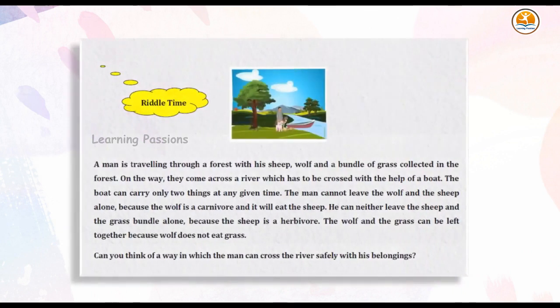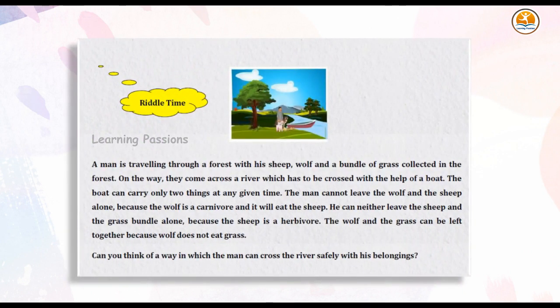Riddle time. A man is traveling through a forest, with his sheep, wolf and a bundle of grass collected in the forest. On the way, they come across a river, which has to be crossed with the help of a boat. The boat can carry only two things at any given time.